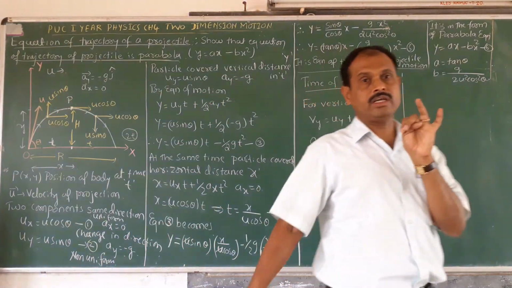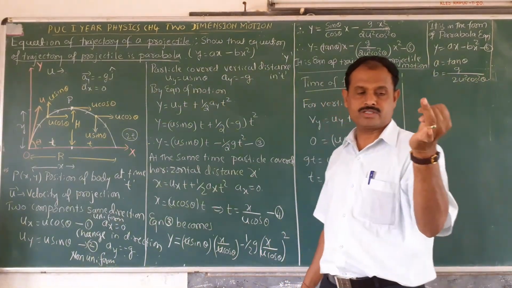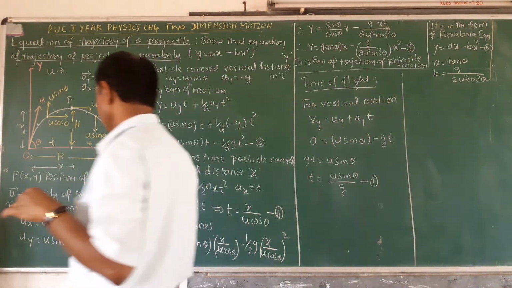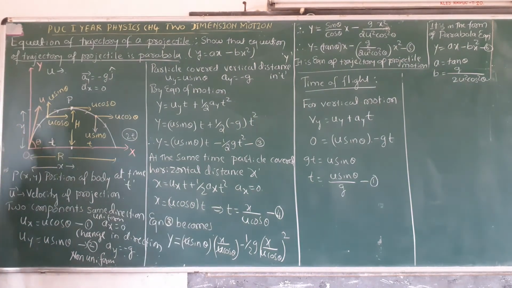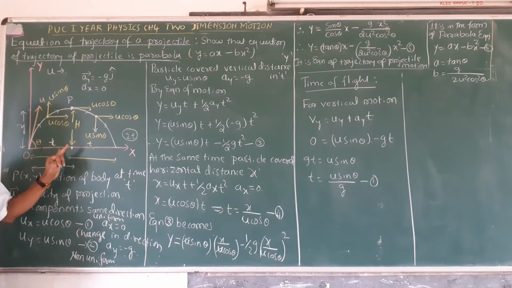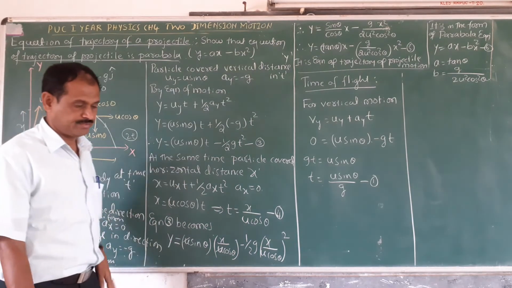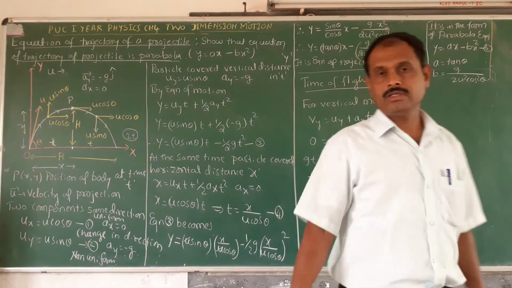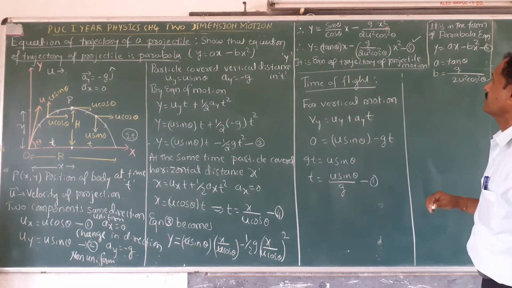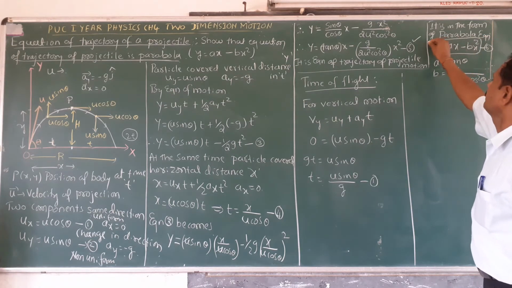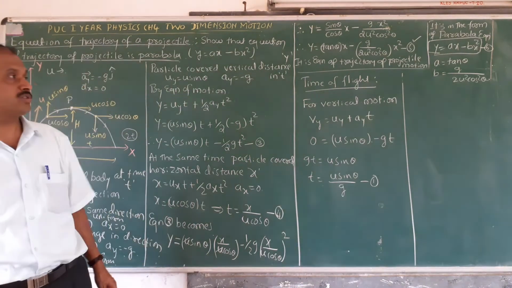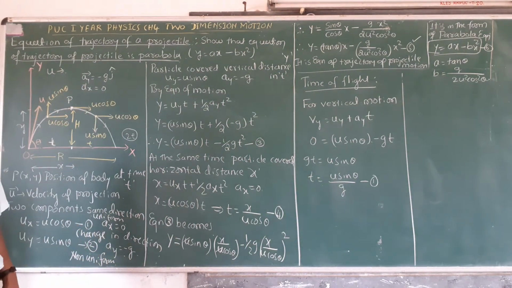These 3 expressions are very important. In the case of projectile motion, this is the equation of projectile. It is in this form. Hence, the equation of a projectile is said to be a parabola.